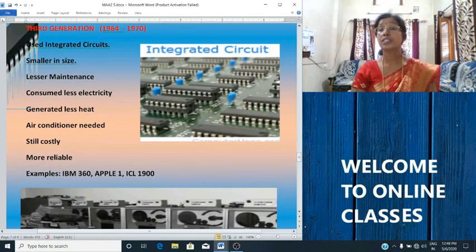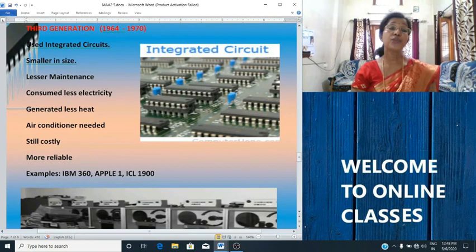In computers, a single IC has many transistors, resistors and capacitors in a circuit. An integrated circuit is a compact electronic circuit containing hundreds of transistors and other electronic components which are packed on a piece of semiconductor material known as IC chips.